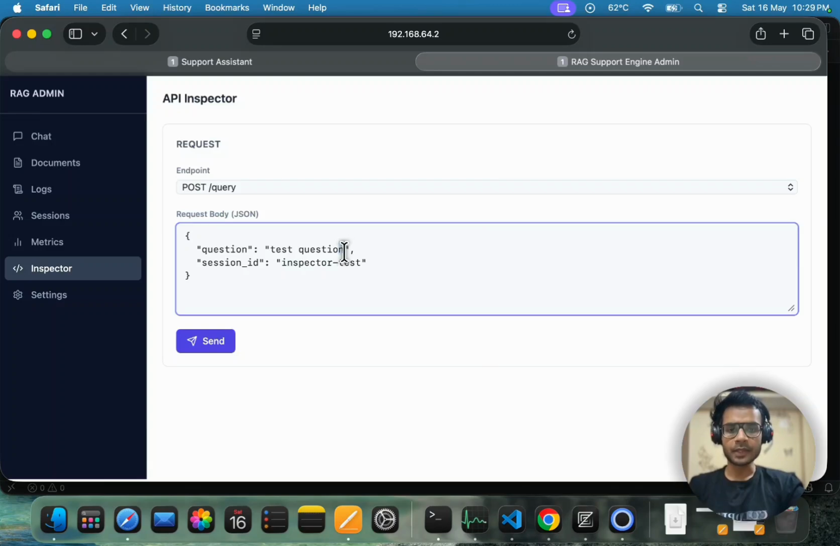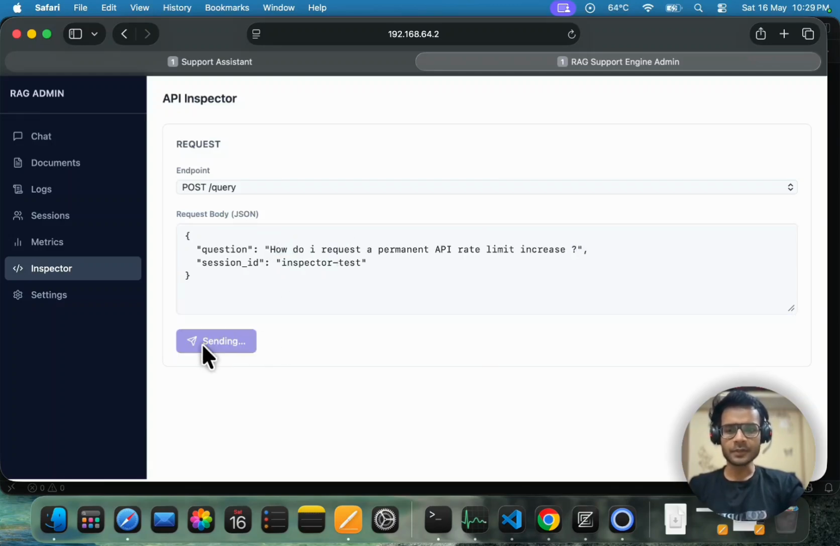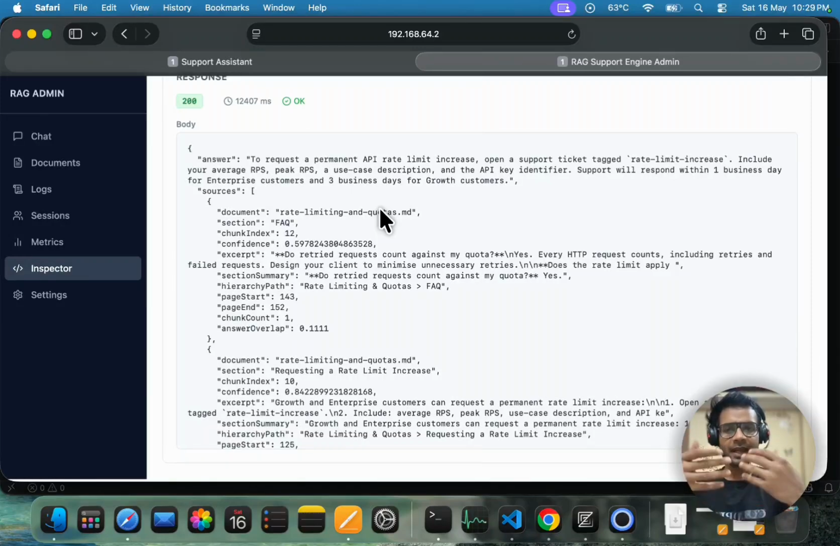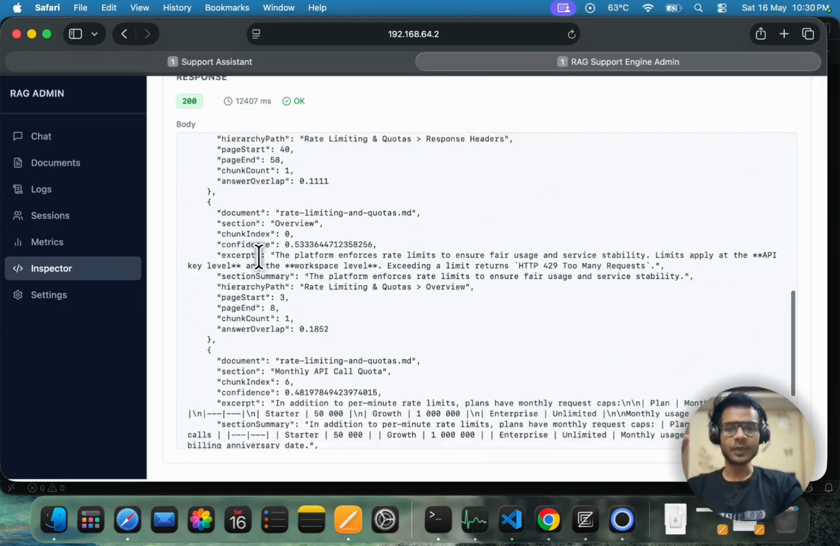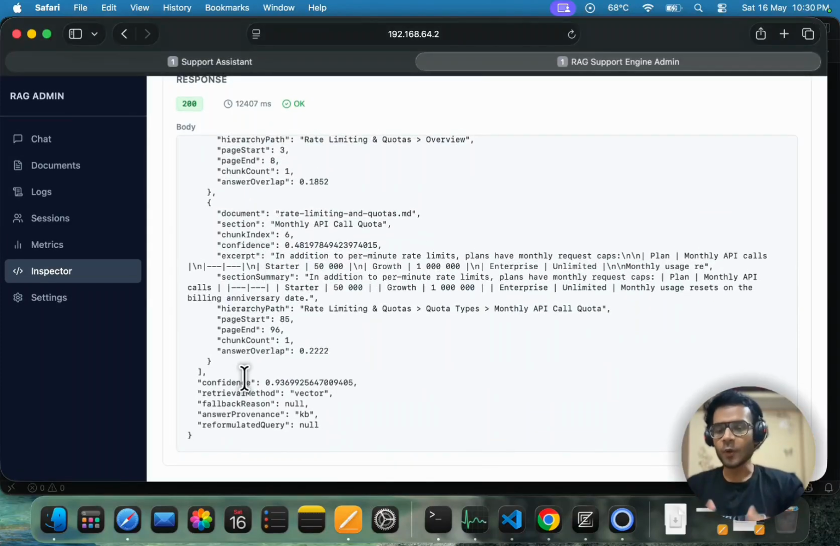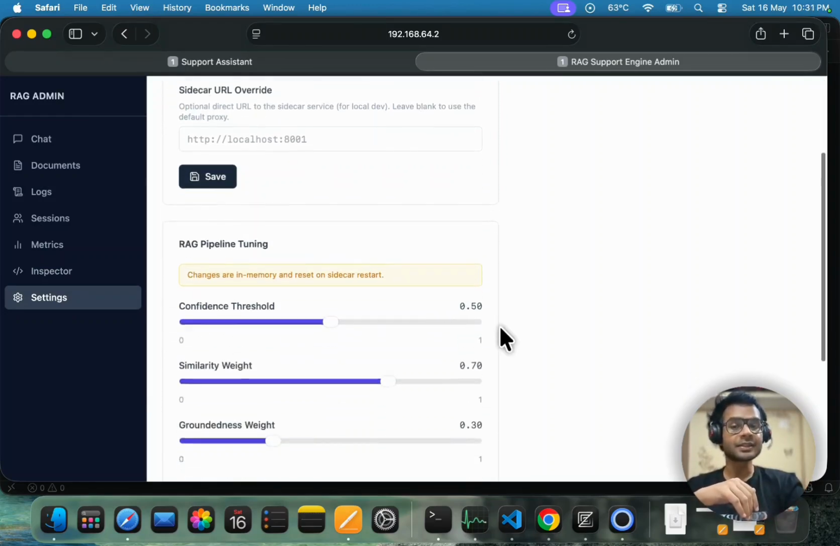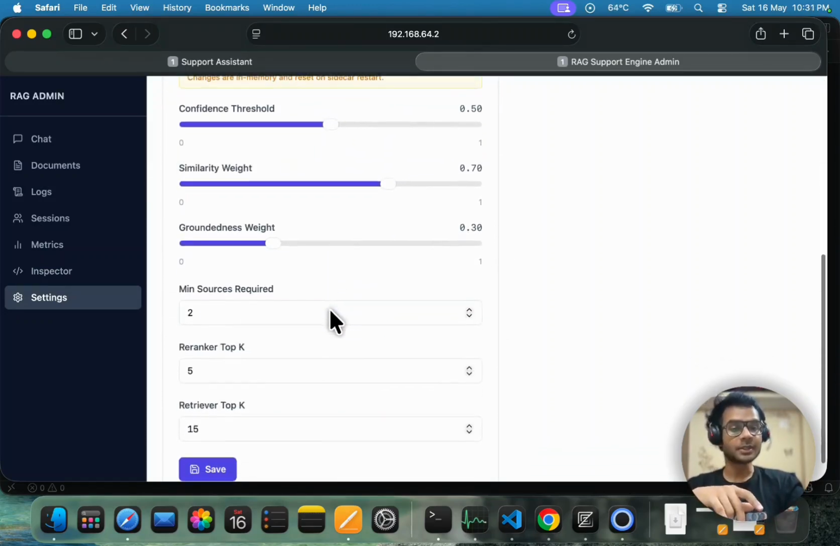Let's enter a question here and I'm going to click on send. Let's see what comes back. Okay, I got a JSON response and this tells me exactly how this answer was formed. These are the chunks retrieved from my source documents, and it also tells you the confidence, the retrieval method used, the fallback reason, if any, and other things like the answer provenance and reformulated query. And also, you have the settings section on the admin cockpit that lets you tune the RAG pipeline to your requirements.